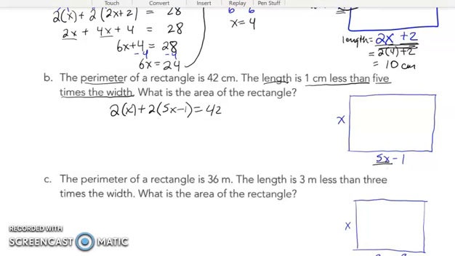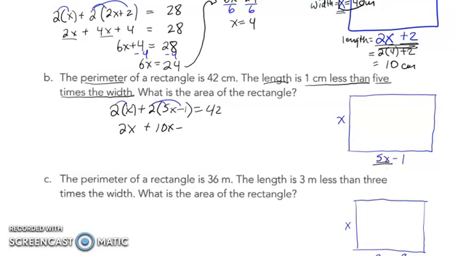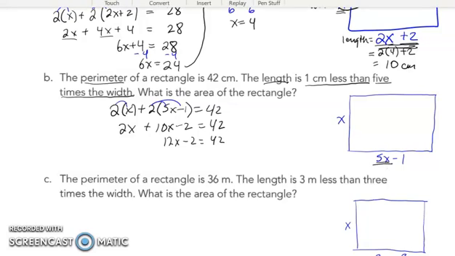Expand the brackets. Remember, with this first one, I only have one thing to multiply, so I really don't need to draw the arc, and I could get away without putting the brackets. But I'm trying to stick with the same routine all of the time. So that's going to be 10x minus 2 when I multiply the 2 times the negative 1. I'm going to clean up the left side and get 12x minus 2. And then I'm going to add 2 to both sides so that I can get rid of the constant term, and get the 12x by itself.